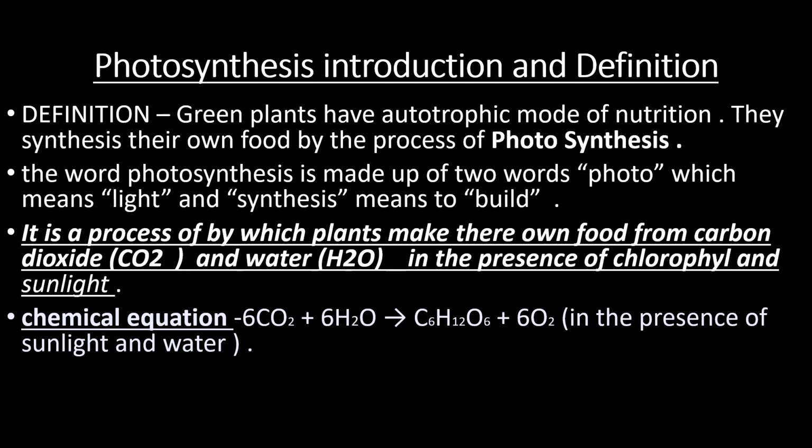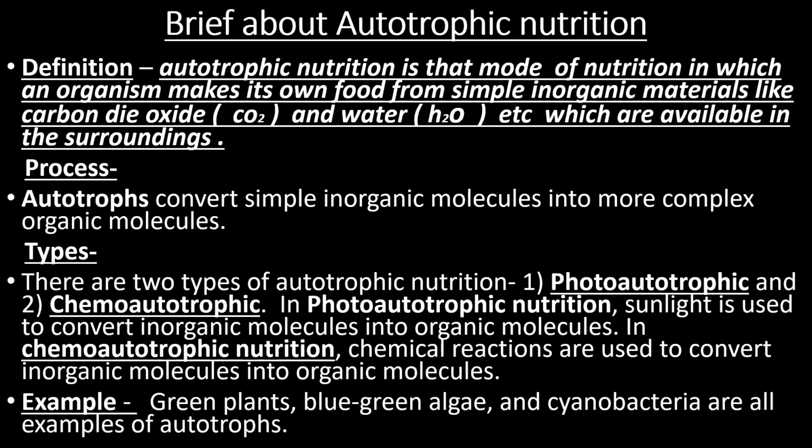The chemical equation of photosynthesis is 6CO2 + 6H2O equals C6H12O6 + 6O2. This chemical reaction takes place in the presence of sunlight and chlorophyll.